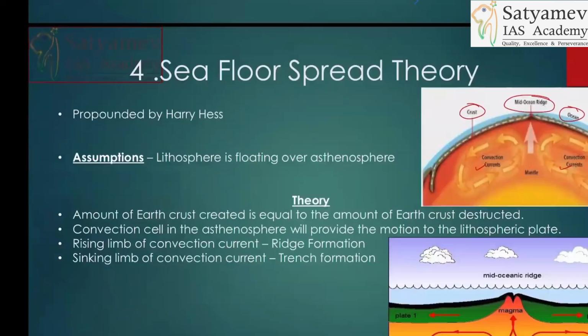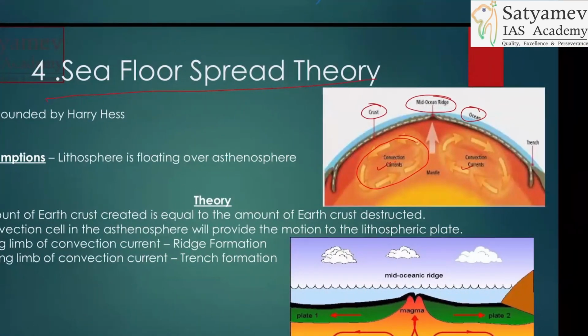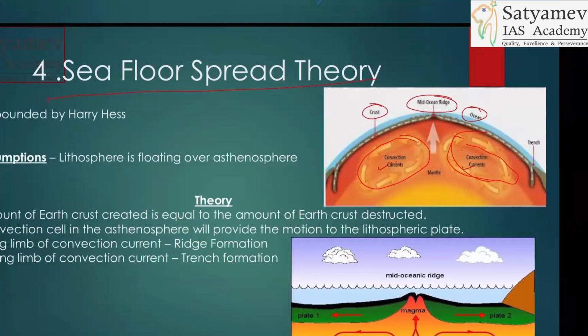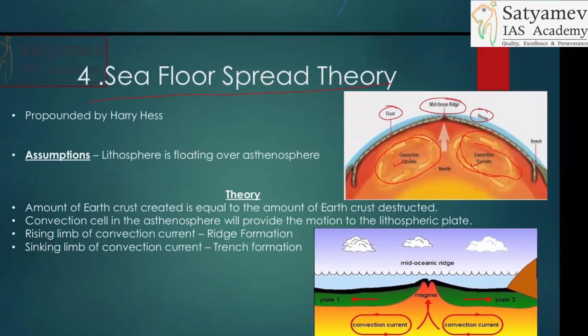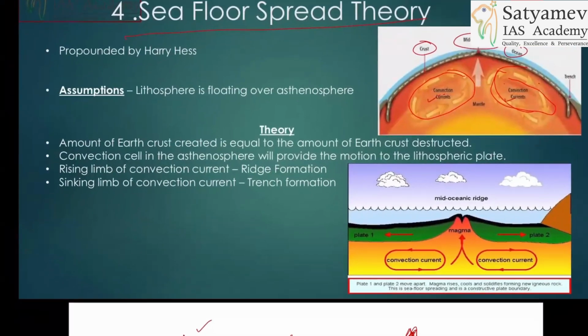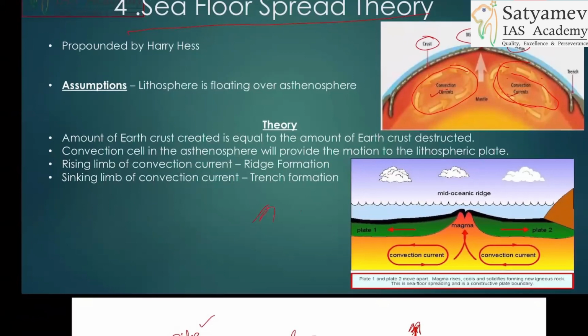Clear? Then seafloor spreading theory. This can also be asked. This was the basis of plate tectonics theory. You know that this model is called what? Holmes model. These convection cells will be the Holmes model, and seafloor spreading theory was a closed system approach. It stated that the amount of crust created is equal to the amount of crust destroyed. All right, lithosphere is floating over asthenosphere. So this theory can also be asked.